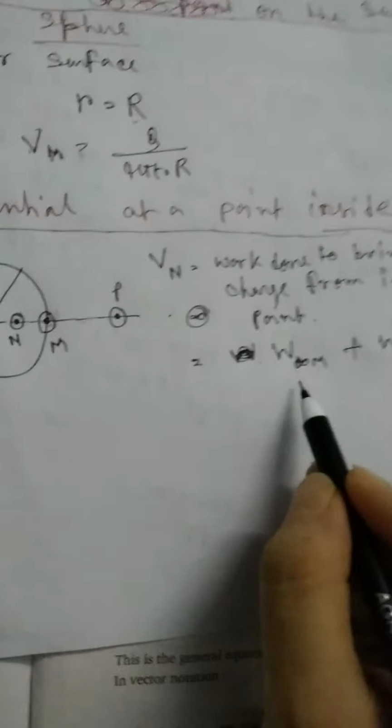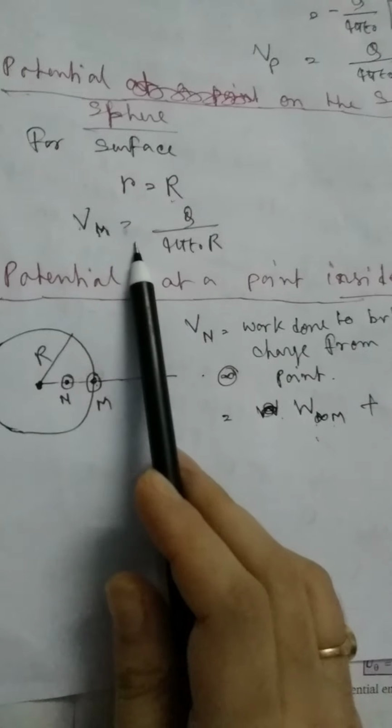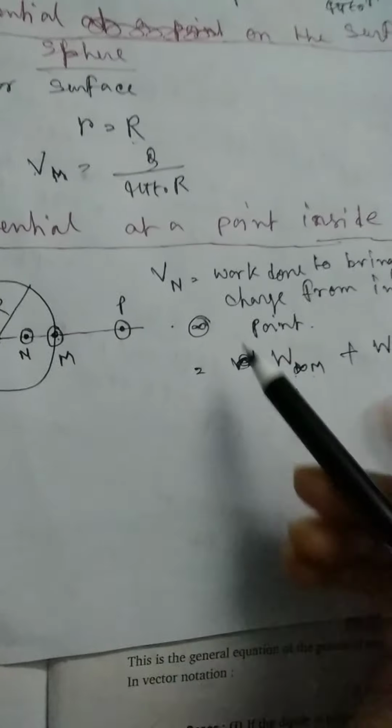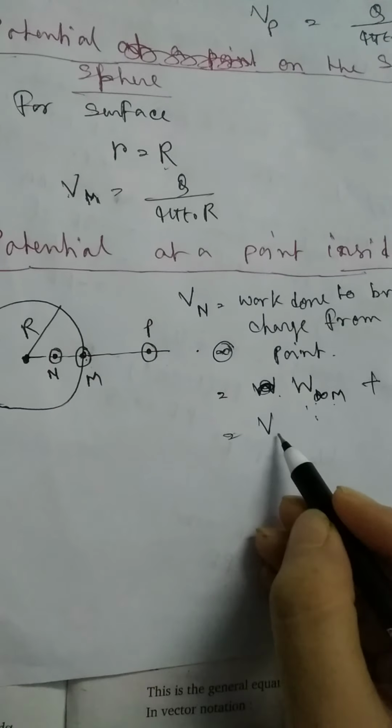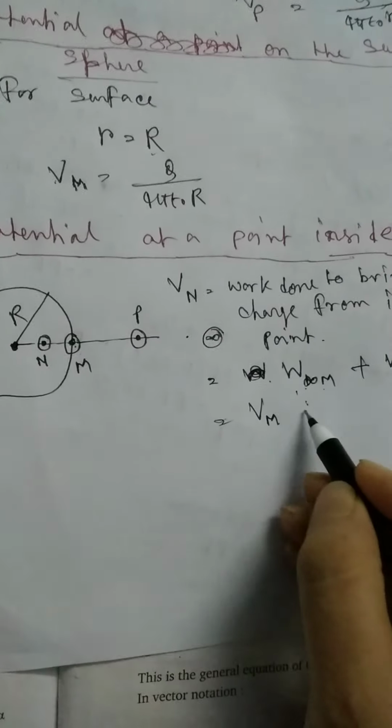So what is the value of this? We already found out this is Vm. That means this amount of work done represents potential at point P.